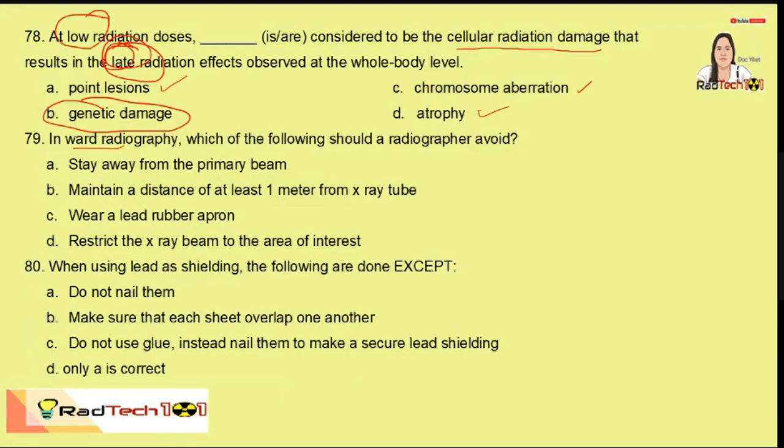In ward radiography or sa mobile radiography, which of the following should a radiographer avoid? So stay away from the primary beam. So this is correct. Restrict the X-ray beam. Correct. Of course, we wear a lead rubber apron. Correct. Then, maintain a distance of at least 1 meter from the X-ray tube.